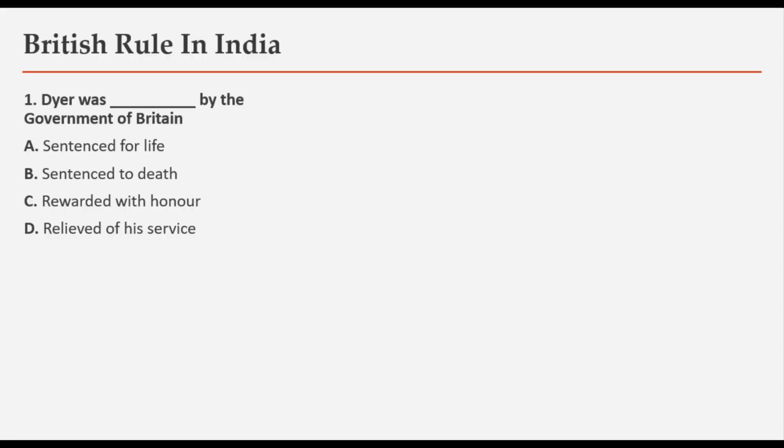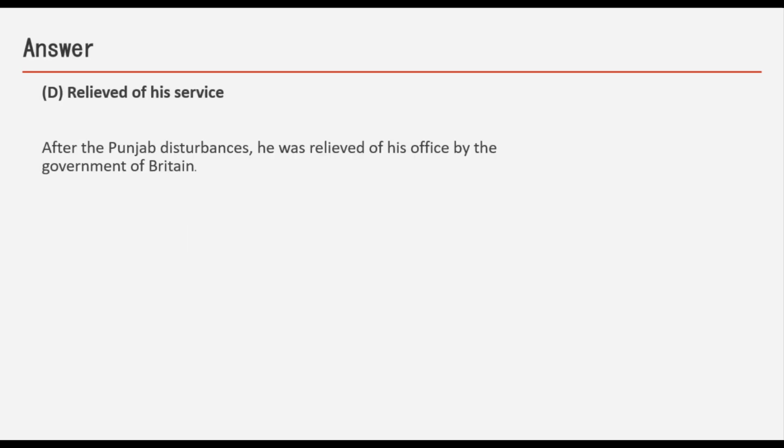Dyer was blank by the government of Britain. Options are sentenced for life, sentenced to death, reward with honor, or relieved of his service. And the answer is relieved of his service. After the Punjab disturbances, he was relieved of his office by the government of Britain.